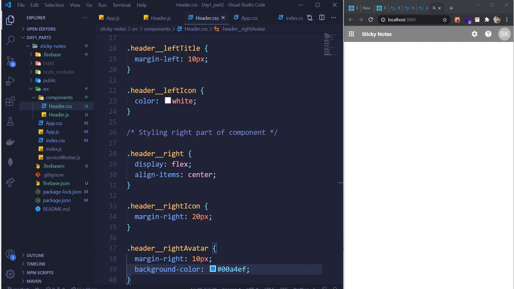Do you guys want to say something about this? Why didn't this change? Despite me giving that, the background color didn't change. Anyone? Someone? Write it down, guys. Write it in React.js Rockstars if you're not able to speak. Just write it down.